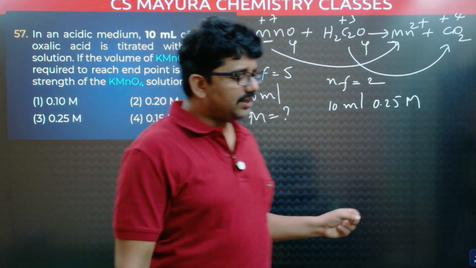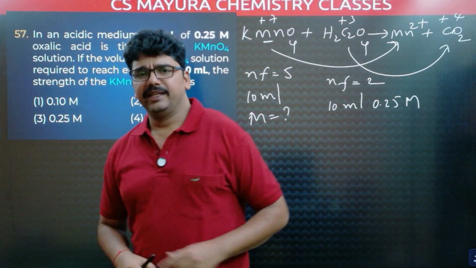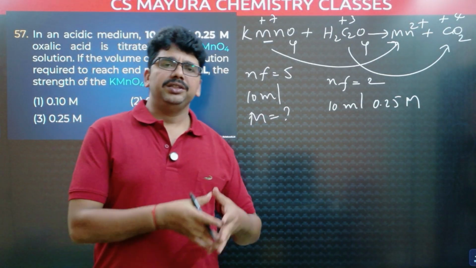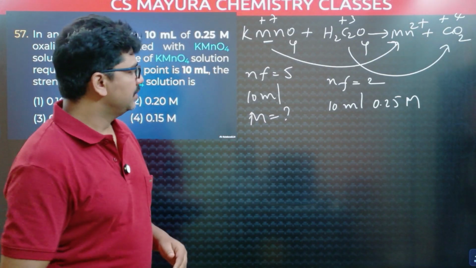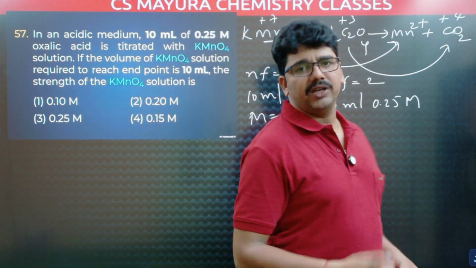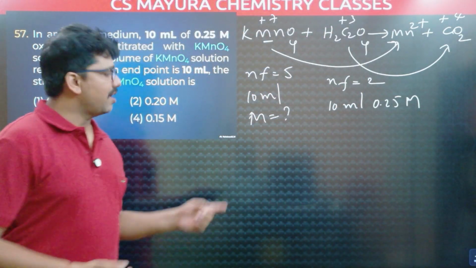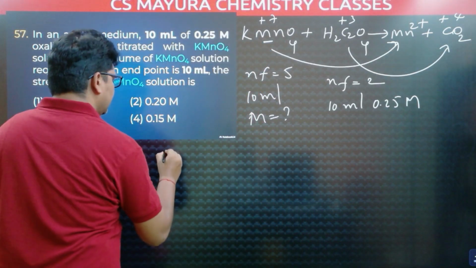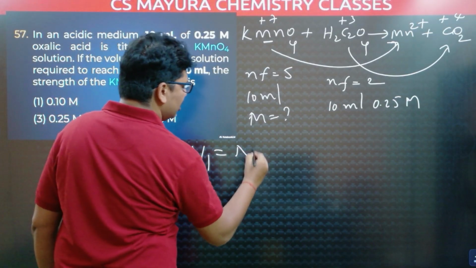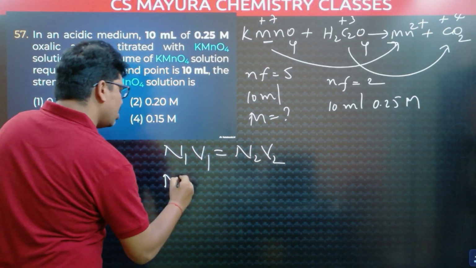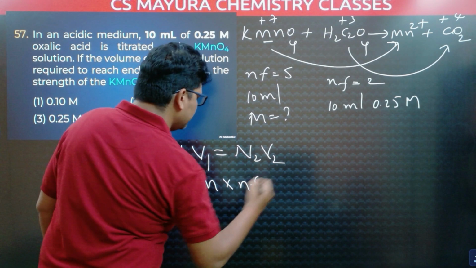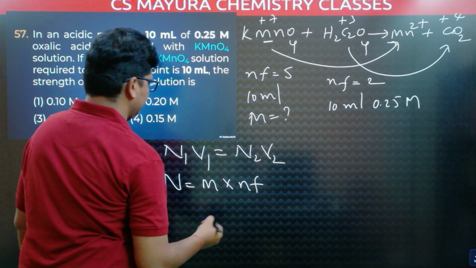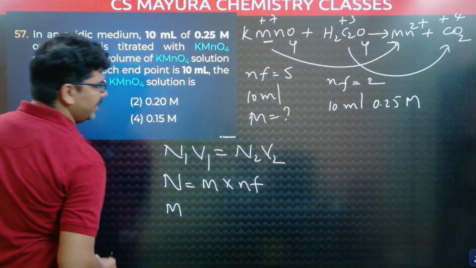To solve this question with molarity, we need a balanced equation, and you can't write balanced equations for all chemical equations. So that's why we follow the equivalent concept, that is the normality concept, to avoid the requirement of balanced equations. First I will find the normality, and after that we can convert that normality into molarity. Here the normality formula is N1V1 equals N2V2. Normality is equal to molarity into n factor. I take KMnO4 as 1 and oxalic acid as 2.